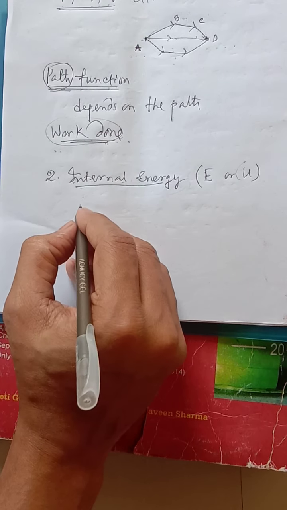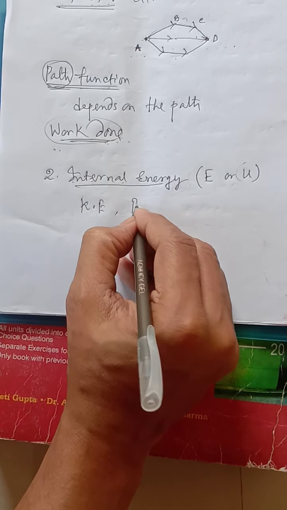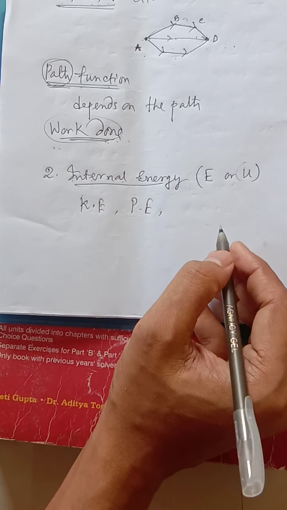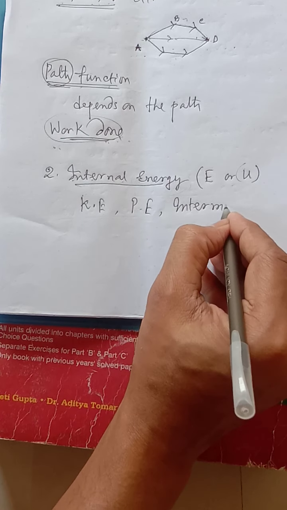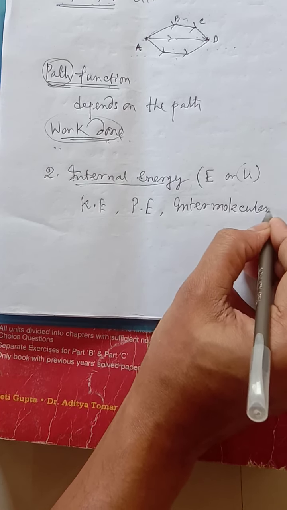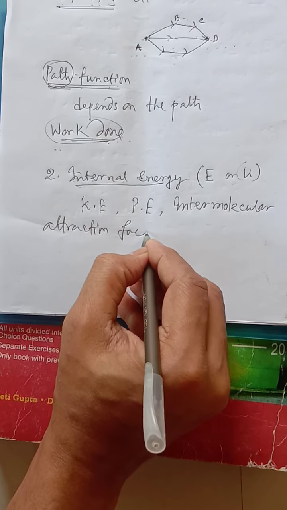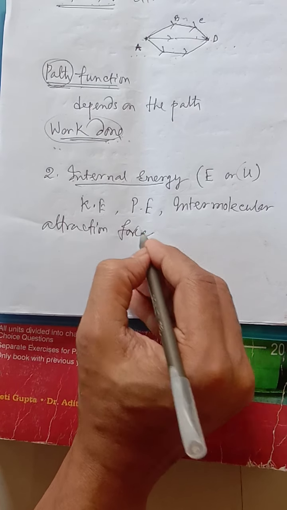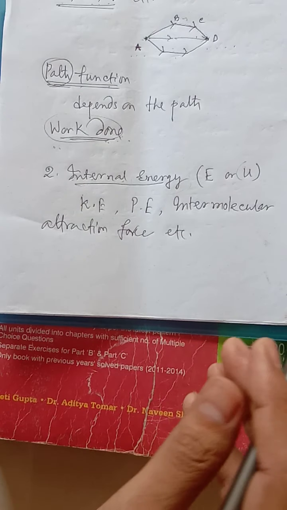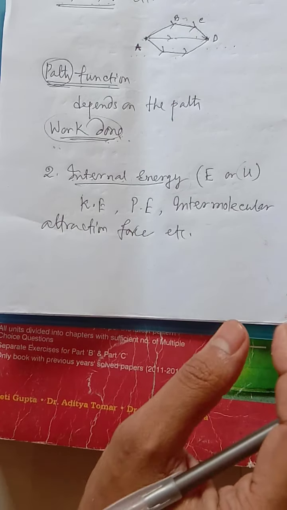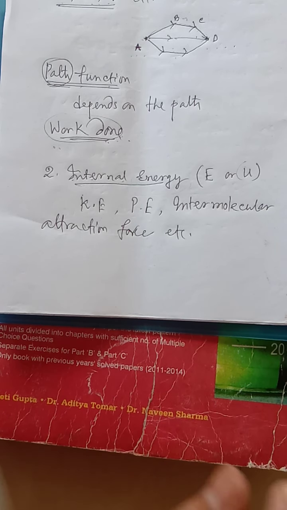Internal energy consists, maybe it may be the kinetic energy, মানে গতি শক্তি হতে পারে, it may be the potential energy, that means স্থিতি শক্তি হতে পারে, it may be the intermolecular attraction force, etc. So internal energy is nothing but, again I am repeating, whatever the different type of energy present in a system is called internal energy.